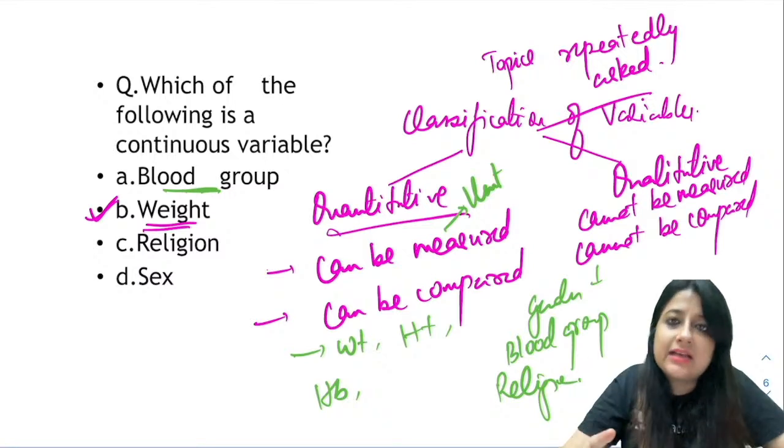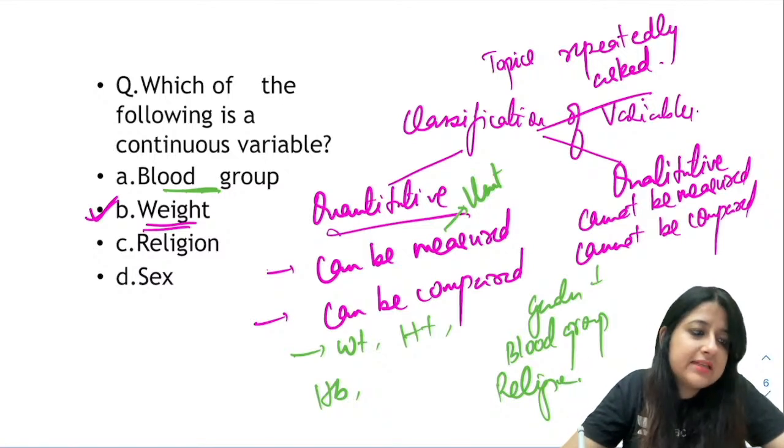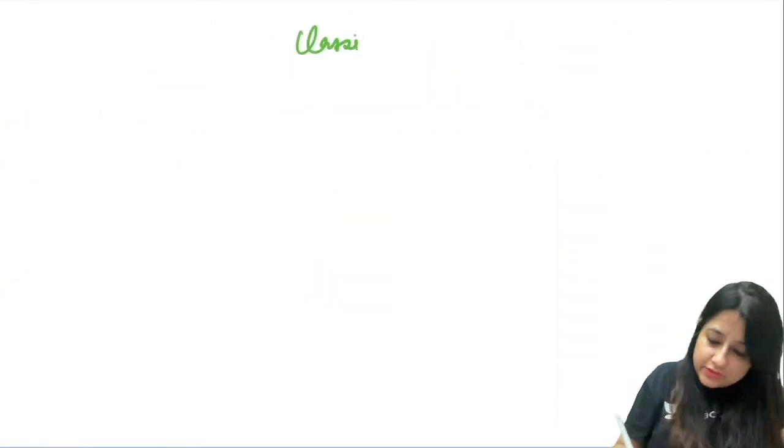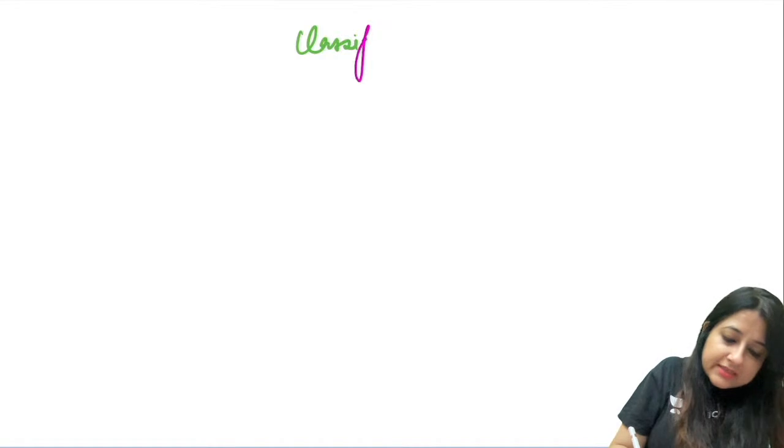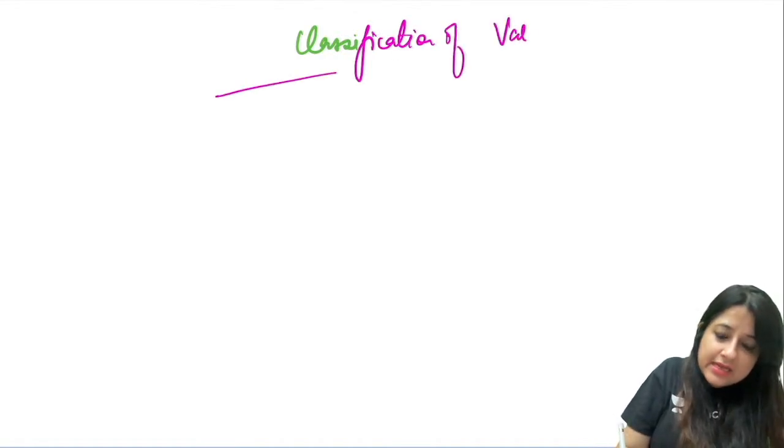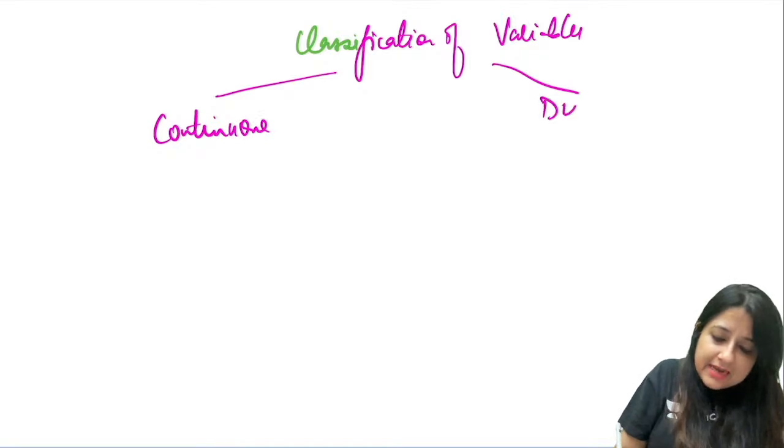So that's the first classification, quantitative versus qualitative. What is the next classification of variables which is asked in your exams, guys? What is the next classification? The next classification of variables which keeps coming in our exam is continuous and discrete, okay? What is it? Continuous and discrete.